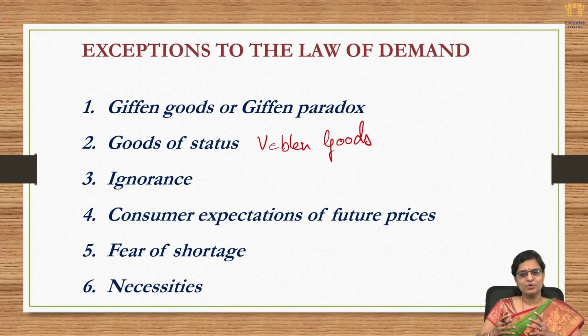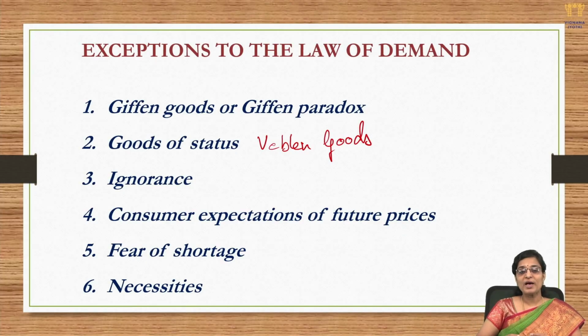And the other way around, if you find the prices have decreased today, the automatic tendency is that you're supposed to purchase more. So when the price decreases, the demand for the product should increase. But when you are expecting that in future the price is going to decrease further, you're not going to purchase today. You're going to wait for that future where the prices are going to fall still more, and then you're going to make the purchase.